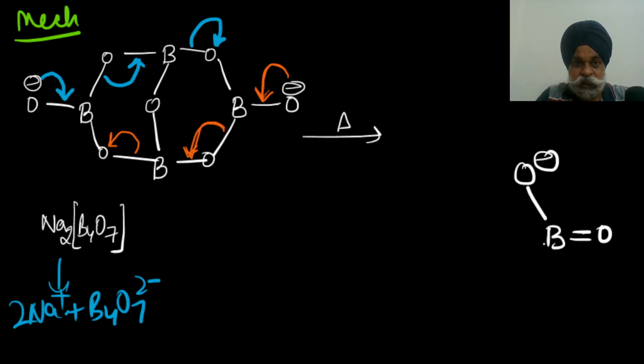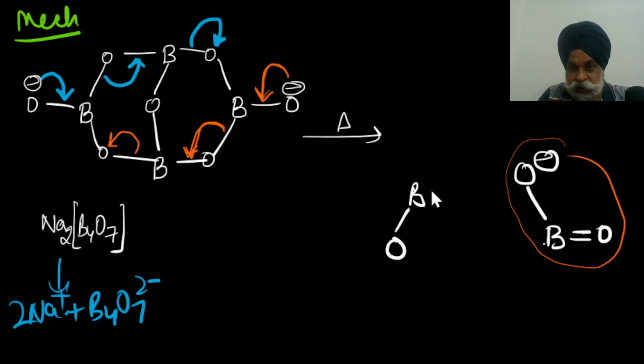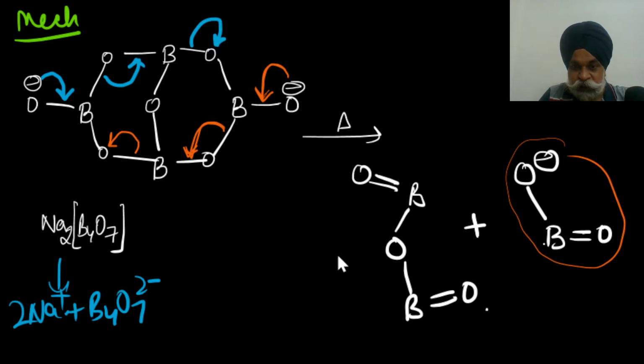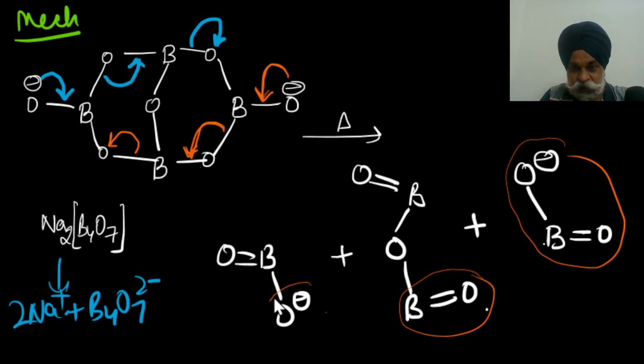And the other thing which we are generating here is oxygen boron double bond, and here also we got a double bond, and along with it you got a boron double bond and O negative. So this is the beauty of the thing. This is the orange part which I am talking about, and this is the bluish part which I am talking about.